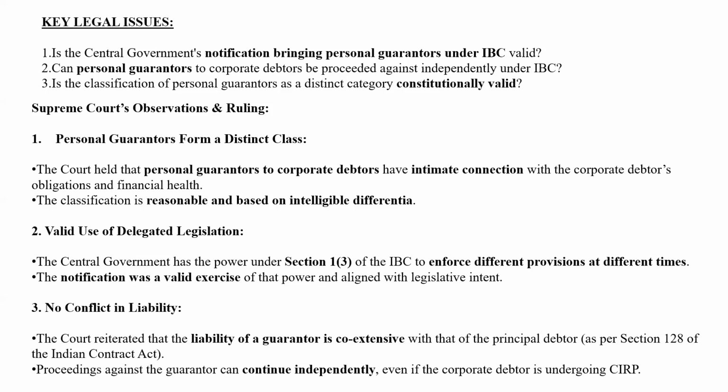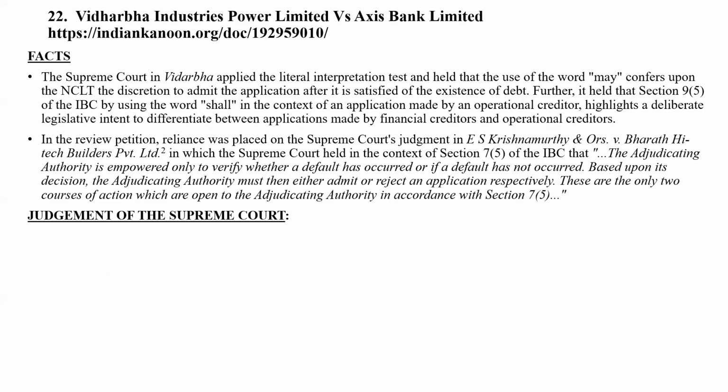The central government has the power under section 1 subsection 3 to enforce different provisions at different times, and this notification was a valid exercise and there is no conflict in liability. The court reiterated that the liability of the guarantor is coextensive with that of the principal debtor as per section 128 of the Indian Contract Act, and proceedings against the guarantor can continue independently even if the corporate debtor is undergoing CIRP.